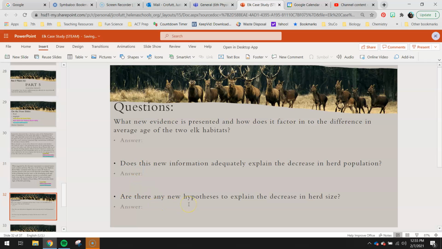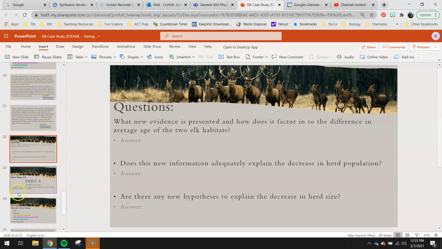Are there any new hypotheses to explain the decrease in herd size? So what would you guys predict might be the change in herd size now? Come up with an idea of why this Madison River Valley elk population is so much smaller. You've probably already figured out why they are dying younger, but why is their population smaller?